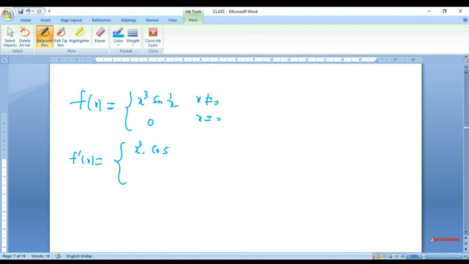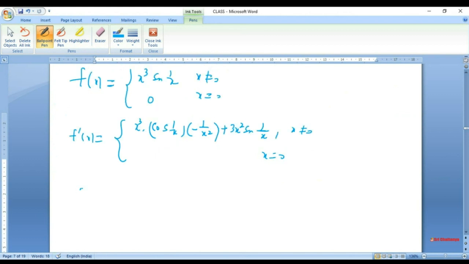I can write as cos of 1 over x times minus 1 over x square, plus 3x square times sine 1 over x when x is not 0. And at 0, we'll again find f(0) is 0.